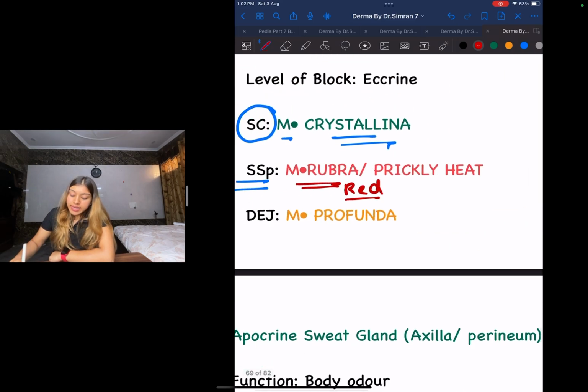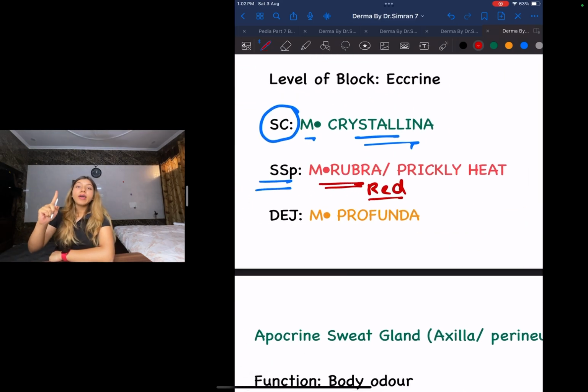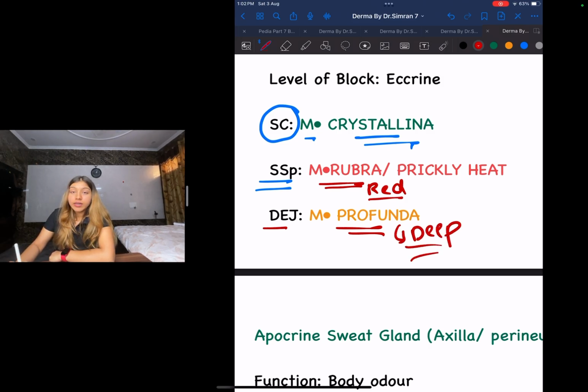Next, let us look at what if it is at your dermo-epidermal junction. If it is at your dermo-epidermal junction, you will call that miliaria profunda. What does the word profunda mean? Profunda means deep. I hope you guys have understood about sweat glands.